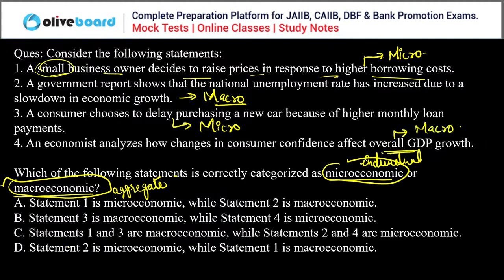Now, statement 2 is micro, statement 1 is macro? No, it's wrong. 1 and 3 are macro? No, wrong. Statement 3 is micro, statement 1 is micro, true, and statement 2 is macro, true. So A is the correct answer here. It's a very easy question, everyone.